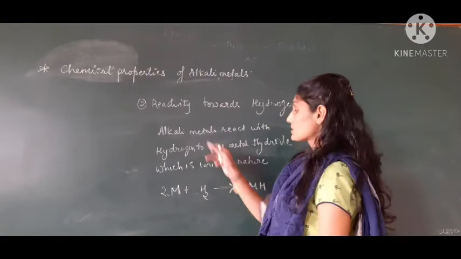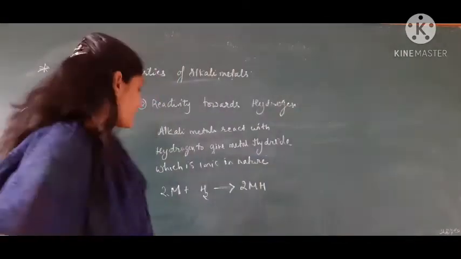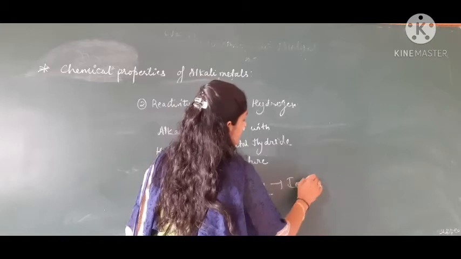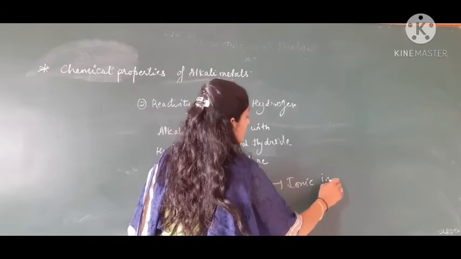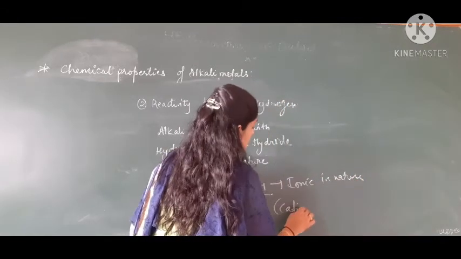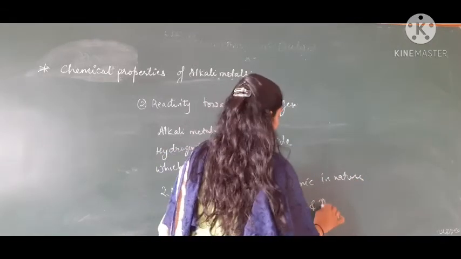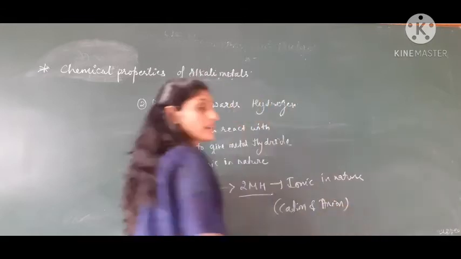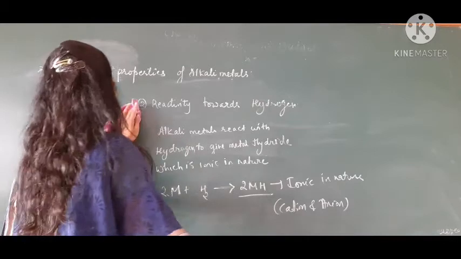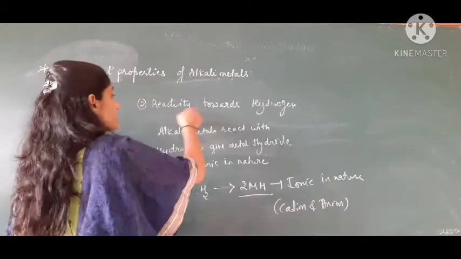This is the general equation: metal reacts with hydrogen to produce metal hydride, which is ionic in nature. That means whenever they are dissolved in water, they produce cation and anion as well. So this is about the reaction of alkali metals with hydrogen.